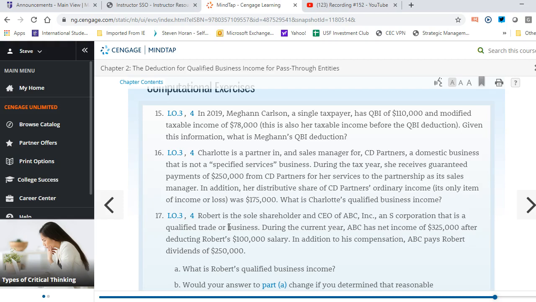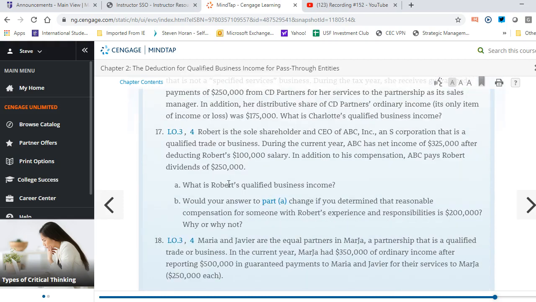What is her QBI? One thing to keep in mind, and the chapter mentions this and the PowerPoint mentions this, is that guaranteed payments are not included. Guaranteed payments do not qualify for the QBI. What does qualify is qualified business income. So her qualified business income is the 175. So our QBI is the 175, not the 250, because the 250 is a guaranteed payment.